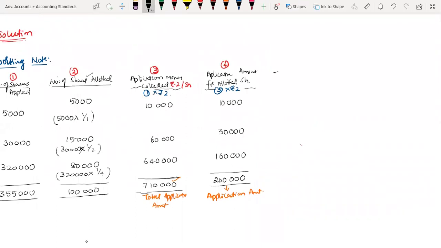Now, the excess amount on application for allotted shares.